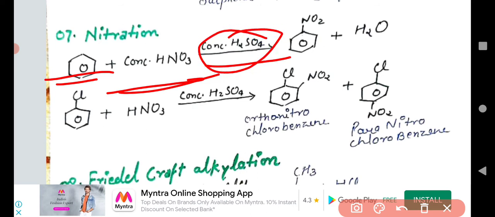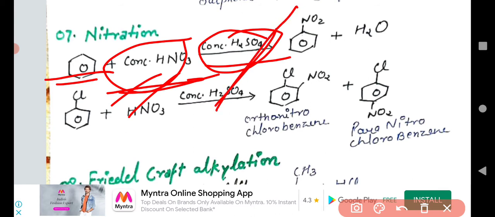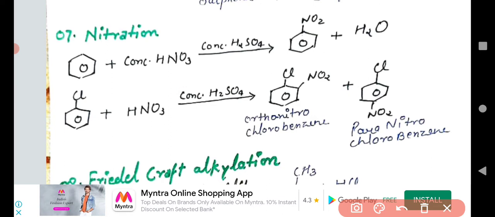Without concentrated sulfuric acid, concentrated HNO3 does not provide NO2+, because here HNO3 is acting as a weak base, while sulfuric acid is reacting as a strong acid. Understand that? So this HNO3 provides NO2+. This is the nitronium ion, a positively charged electrophile.